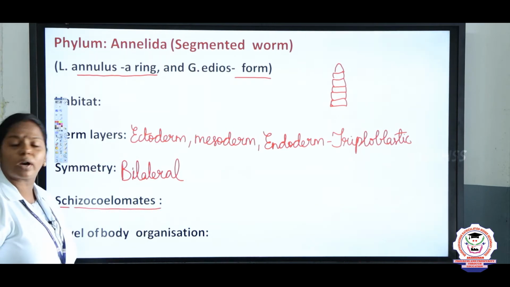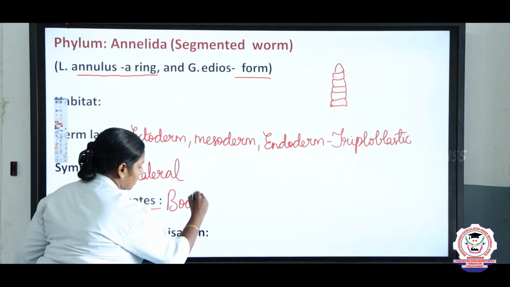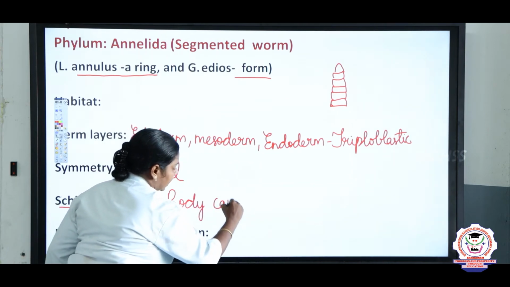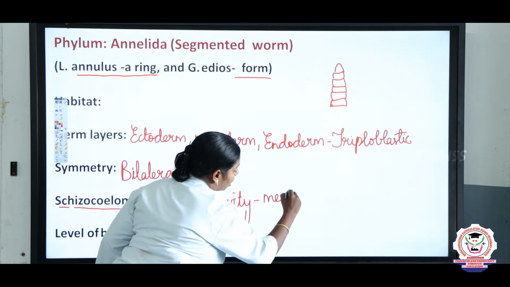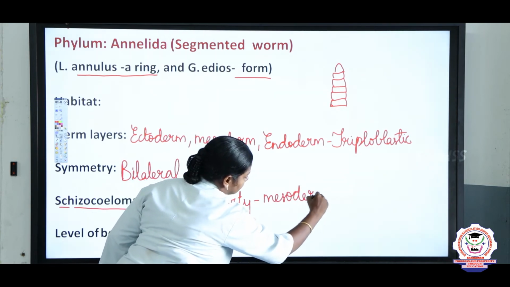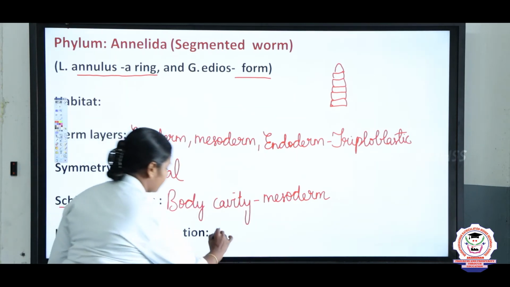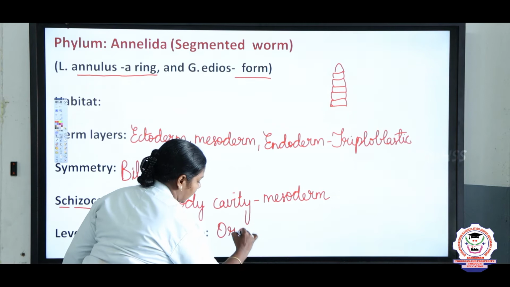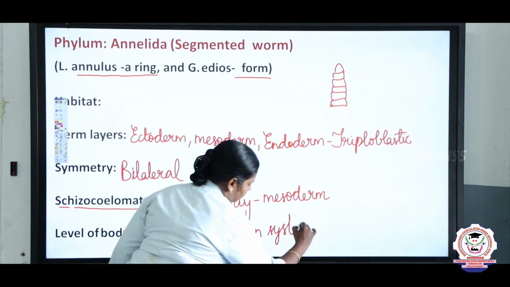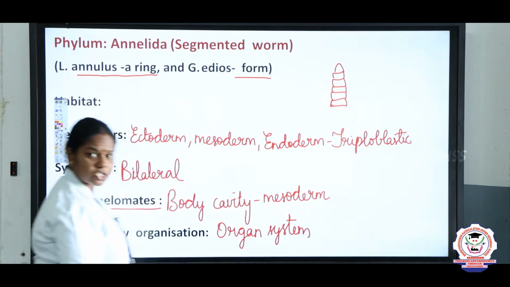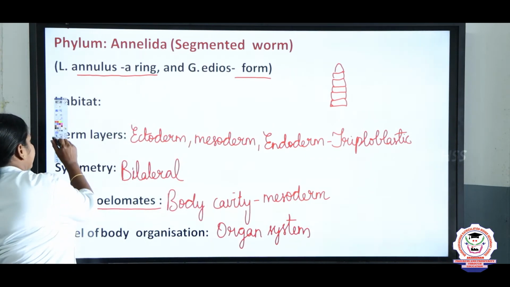What did we study, children? What is schizocoelomate? If the body cavity is formed from the mesoderm, we call the organisms schizocoelomate. And the level of body organization is organ system, because they exhibit different systems. So organ system level of organization. So these are all the general characters of phylum Annelida.